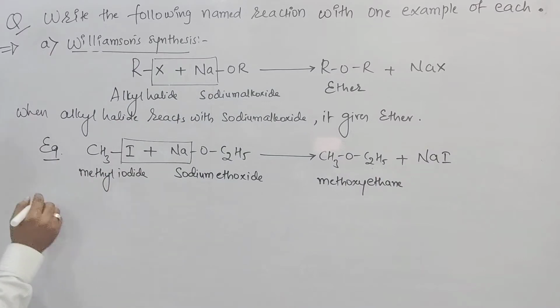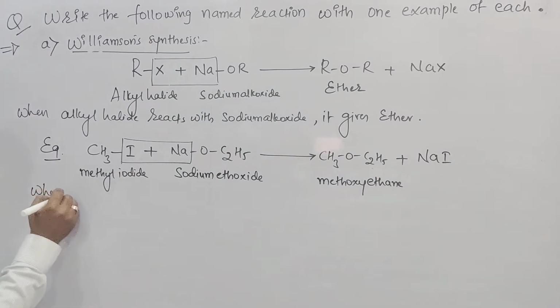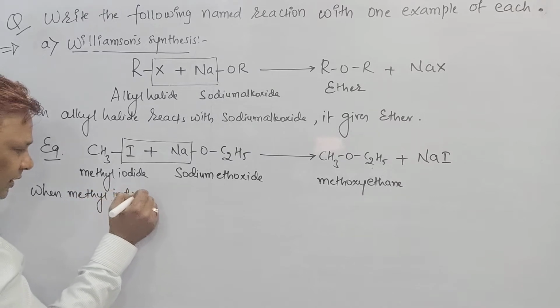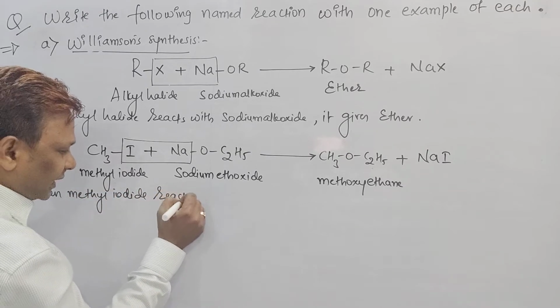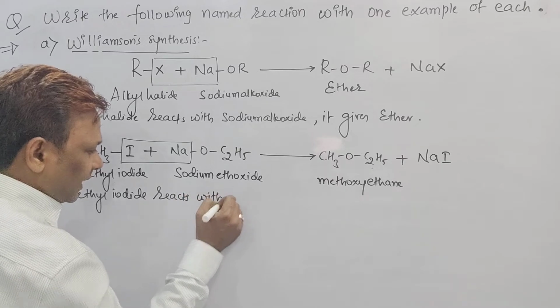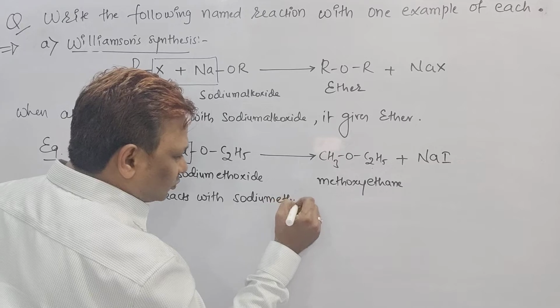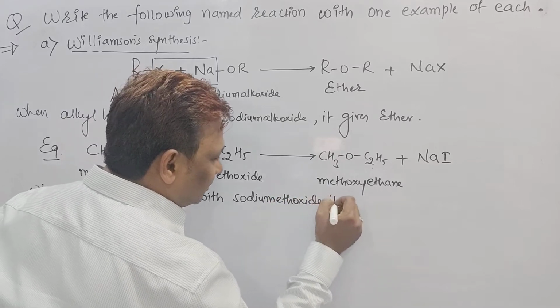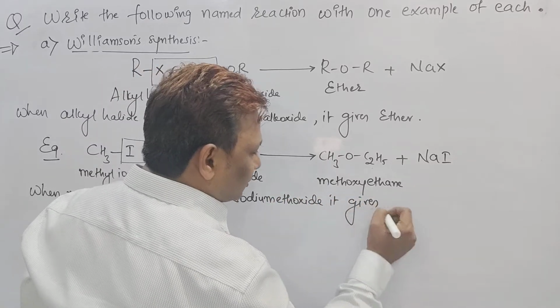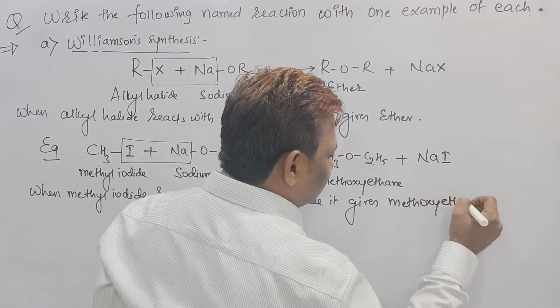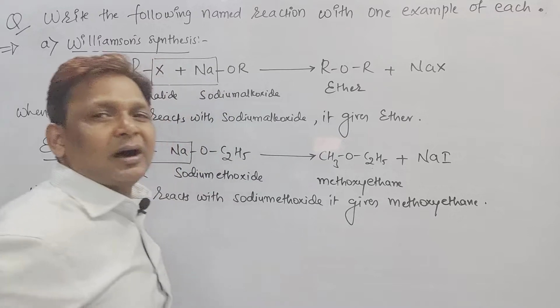Can you write the reaction? Yes. When methyl iodide reacts with sodium ethoxide, it gives methoxyethane, that is ROR.